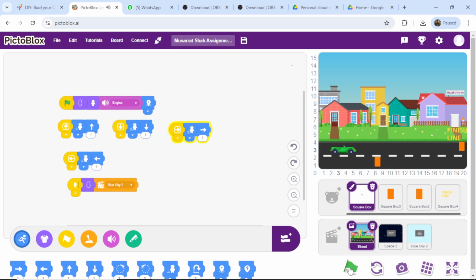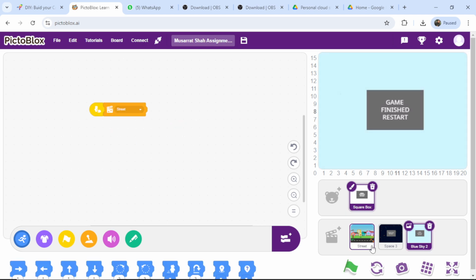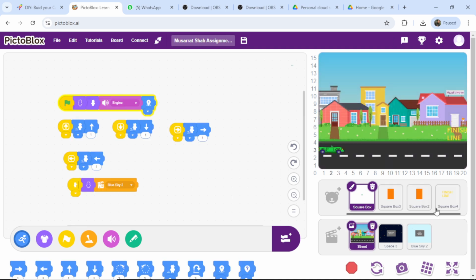I will play it. I started. I am moving the car with the arrow keys. Obstacles are coming, and I am slowly, gradually moving, and I reach the finish line, and it is finished. If I want to restart it, I can restart it.